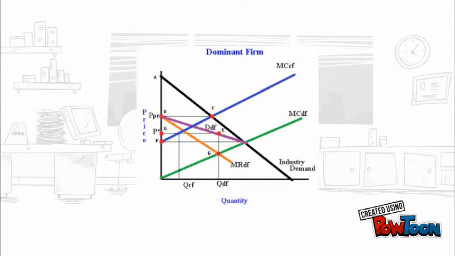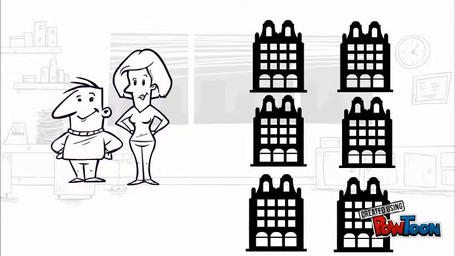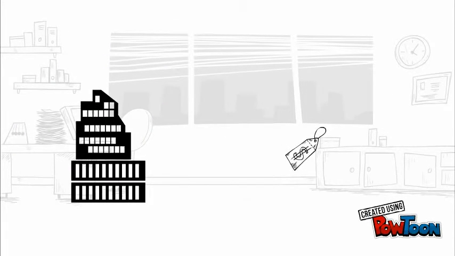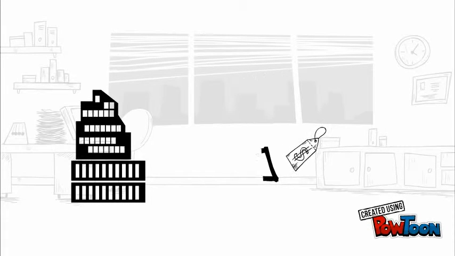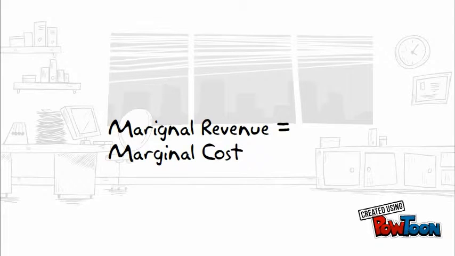The dominant firm's pricing policy is dependent on two main factors: the customers and their fringe competitors. A dominant firm may raise prices if customers are willing to pay, but they must take into account that the customers that leave may take their business to smaller competitors. The profits of the dominant firm are maximized by making their MC equal to their MR.